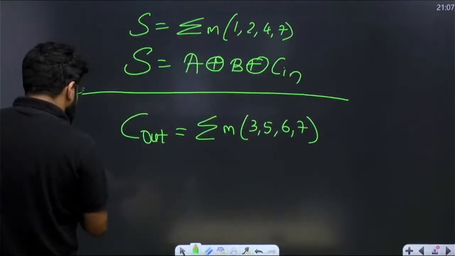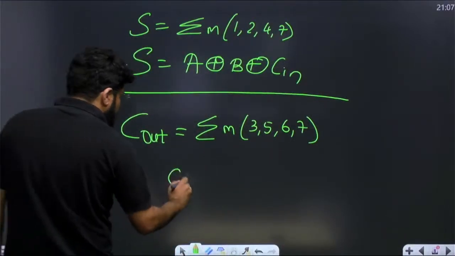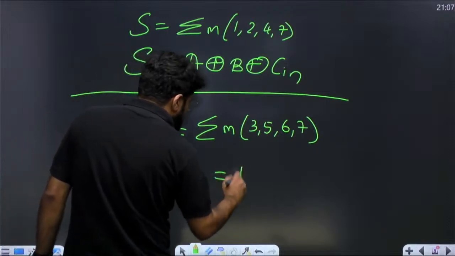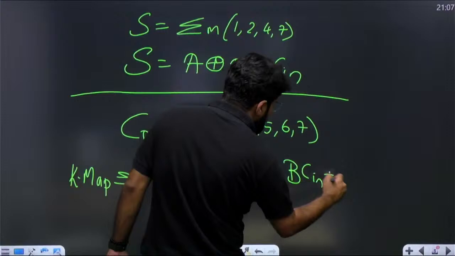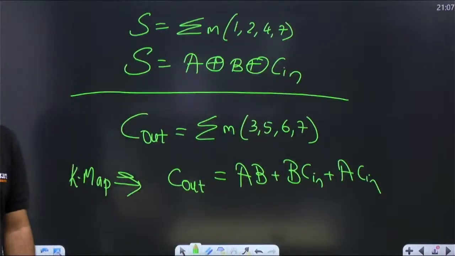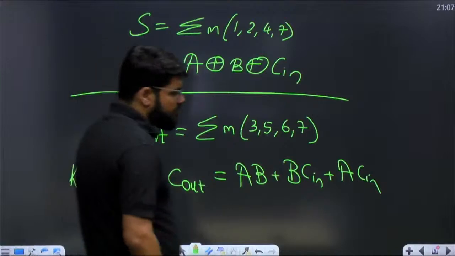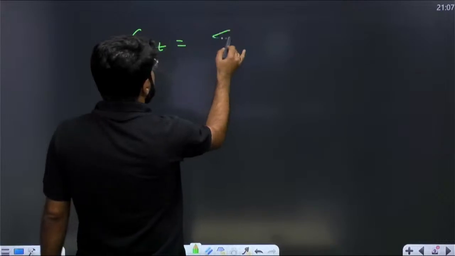From the K-map, when you simplify, you get the expression AB plus B C in plus A C in. AB plus BC plus AC. That is the minimized expression for carry out. But there is one more important expression for carry out.